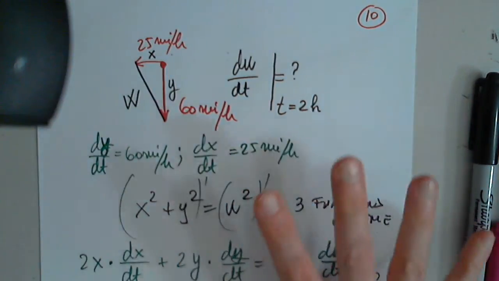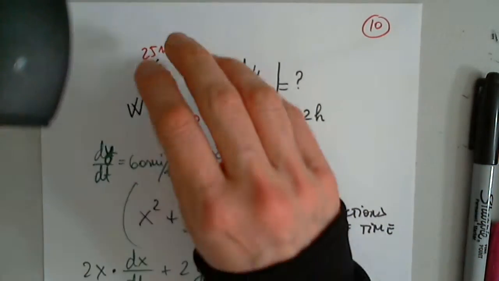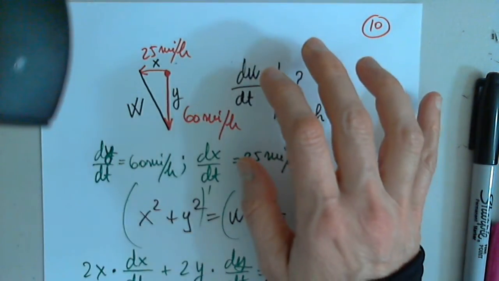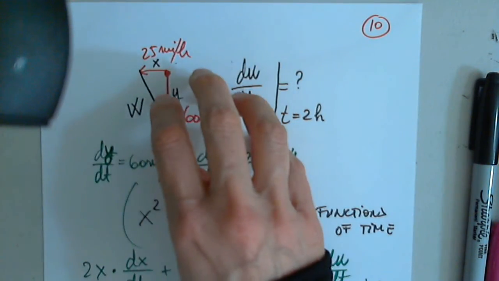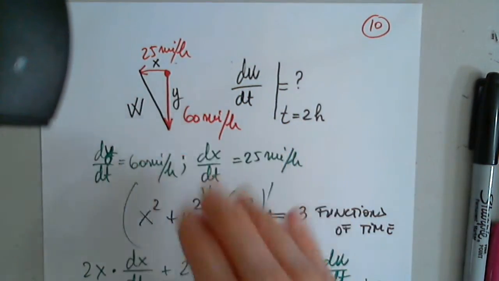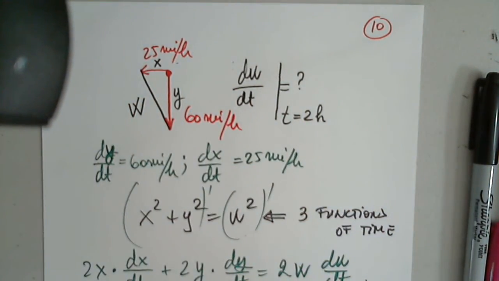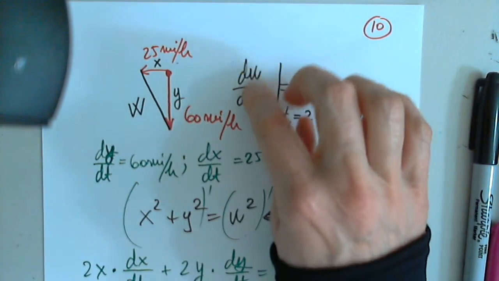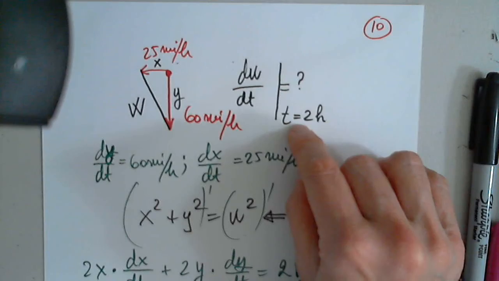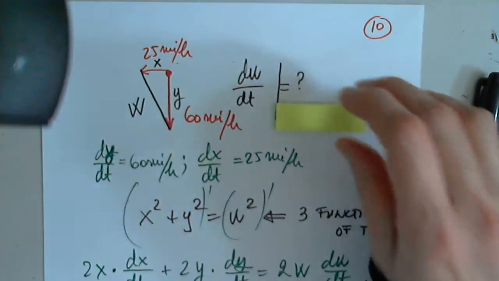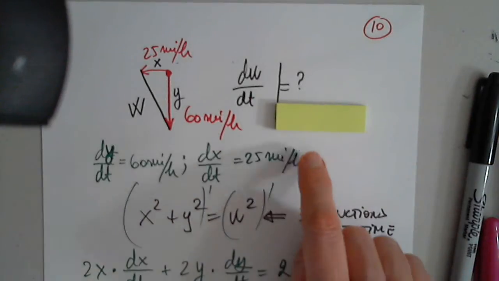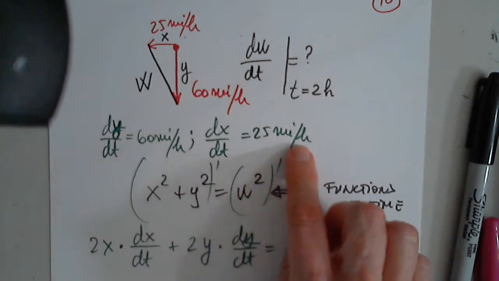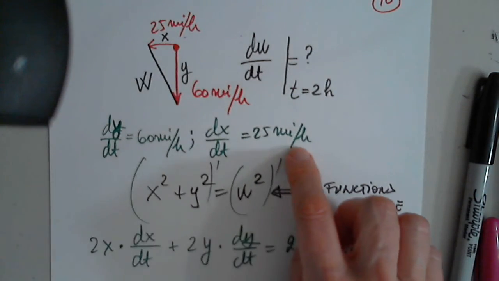So now I want to summarize the steps. First, I draw a picture. Very important. Secondly, I put on the picture what is given and what I'm really asked to do, right? In this case, it's a right triangle. Then I come up with a correct notation for what I'm asked to find, which I will never look at till the very last step, but I have to have it there. Then I also analyze what I was given and write the correct notation in calculus terms.